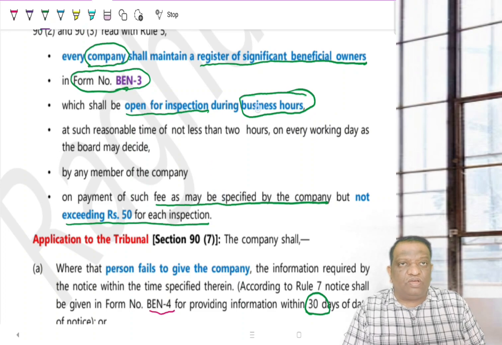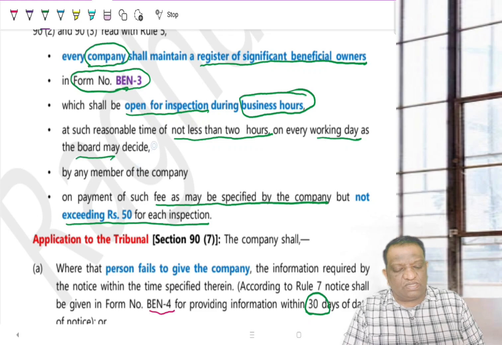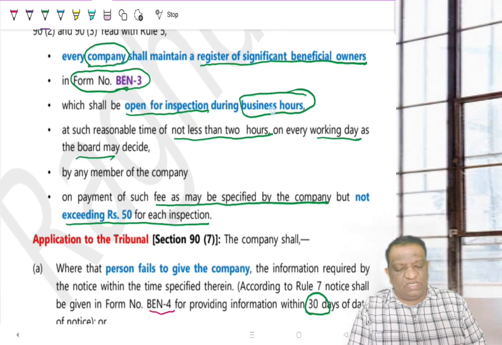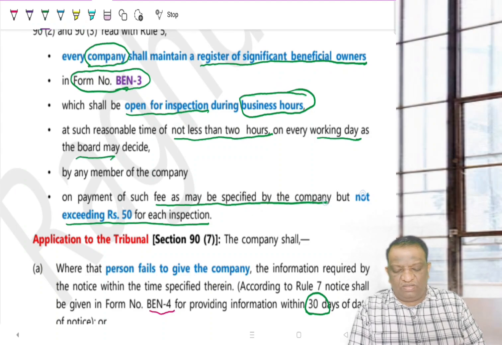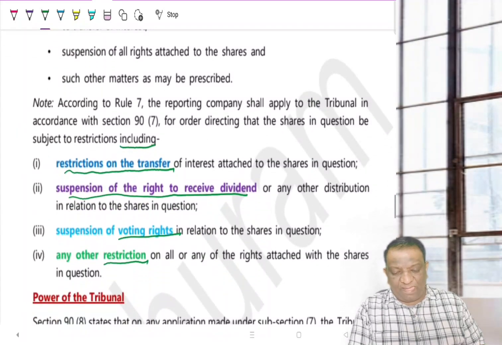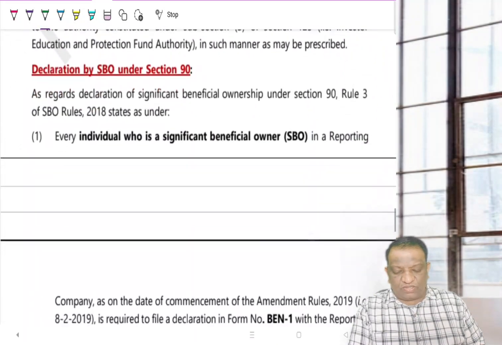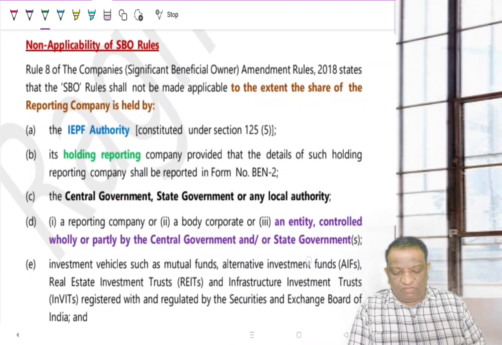But how much time do they have to allow for inspection? Not less than 2 hours. So such reasonable time of not less than 2 hours on every working day, as the board decides, will be treated as business hours. These business hours have to be kept for 2 hours. So within that time, any person can come and verify this register by paying the amount decided by the company, which is a maximum of 50 rupees. That is your BEN3.